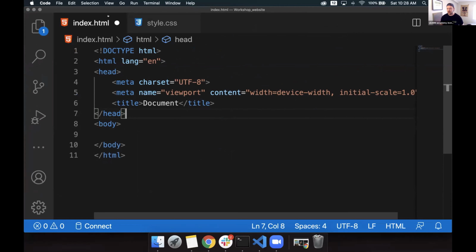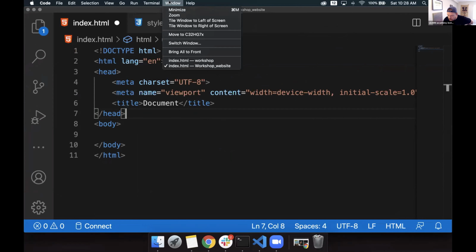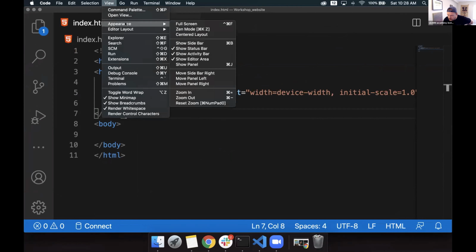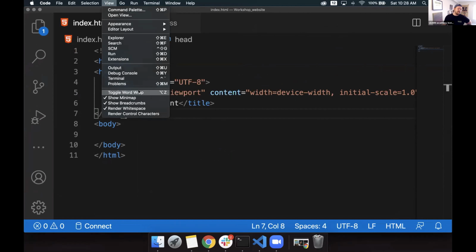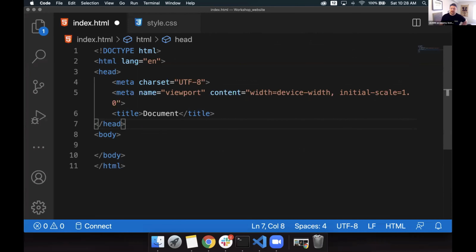If we go up to View, we can then click on, let's see, where is it? Yeah, it's at the bottom. There it is. I'm blind. It's too early. If we click on that, it just gives us a little word wrap, which means it won't extend past here. It'll just drop it down, but without creating new lines for us.